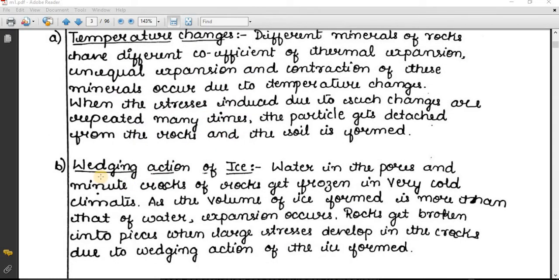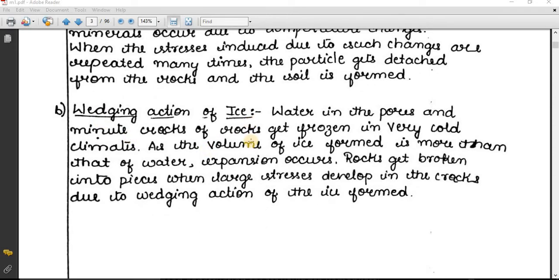Second one, wedging action. This is a very interesting process. In the rocks there are some pores. In the pores, some water will get accumulated in the rainy season. In the winter season also, due to the frost action in the morning, water will get accumulated in the pores of the rock, and due to very low temperature, that water will get frozen.